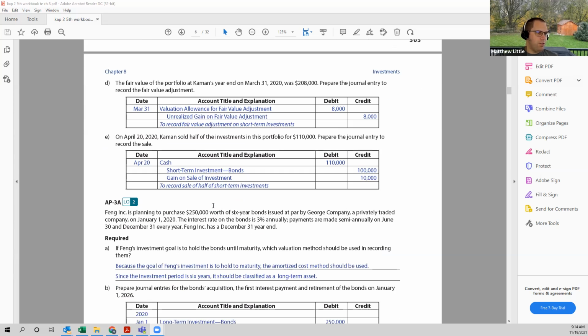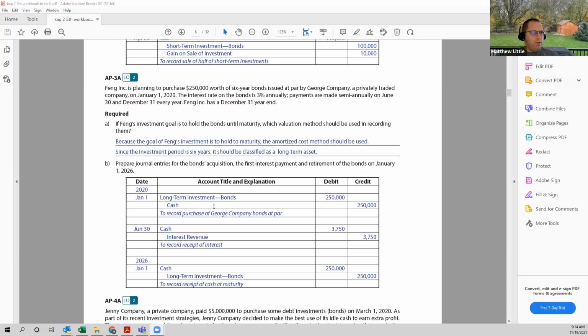All right, let's move on to question 3. Question 3 says, Feng is planning on purchasing $250,000 worth of 6-year bonds issued at par by George Company, a privately traded company, on January 1st, 2020. Interest rate is 3%. Payments are made semi-annually, so twice a year, in June and December, at the end of those 2 months. And Feng has a December 31st year end. So first of all, we actually purchased at the beginning of the year and we held it for the full year. Doesn't usually happen, but it's a nice example to start with.